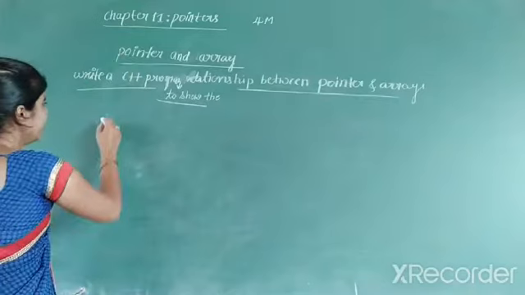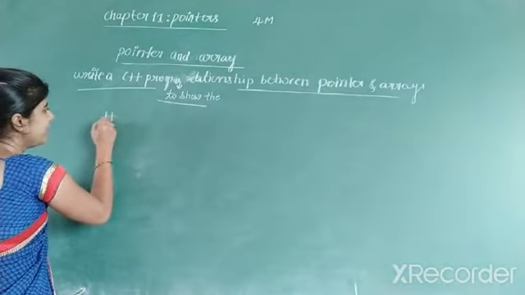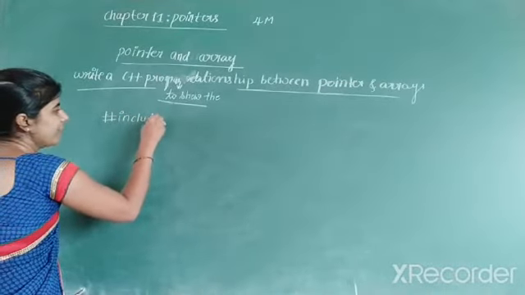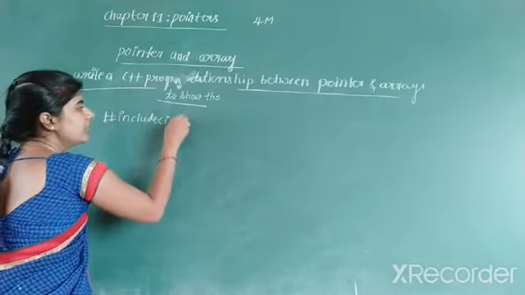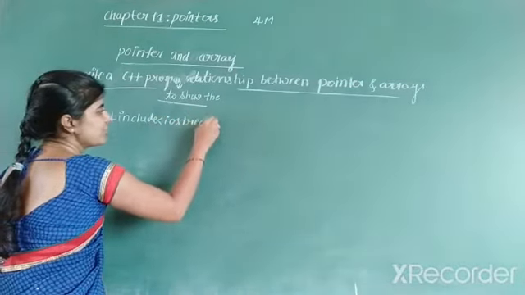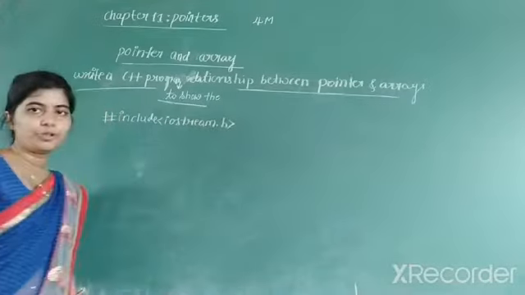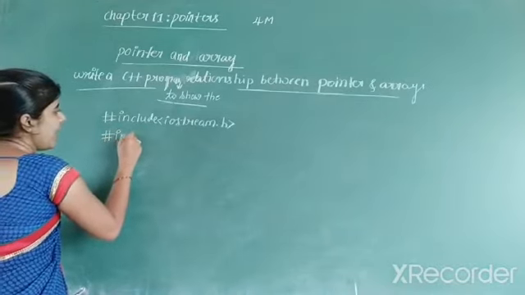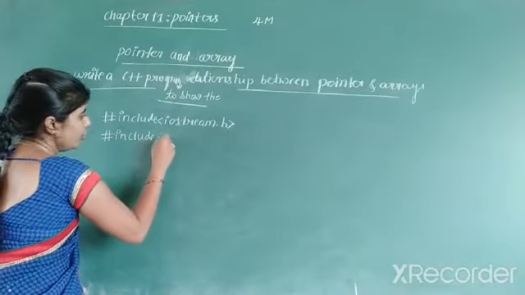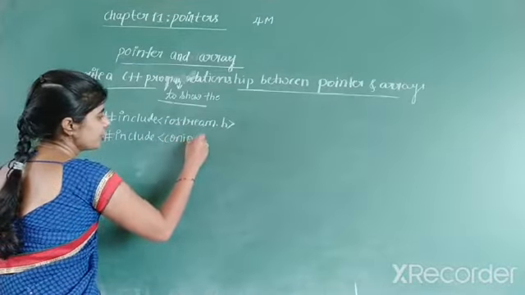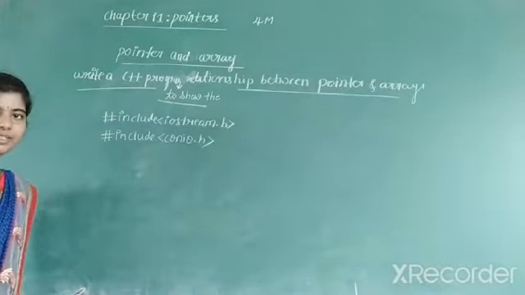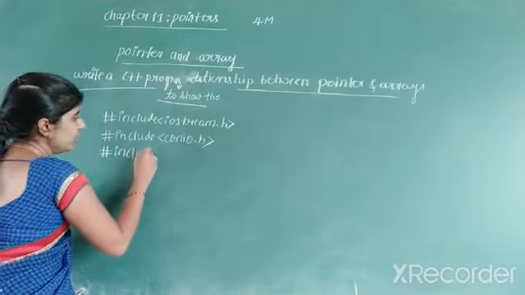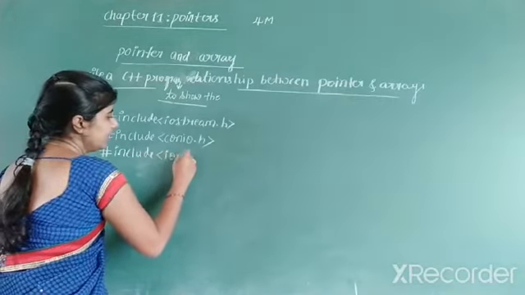As usual, in other programs also, we are writing the header files. Write 3 header files. #include iostream.h is the header file, input output stream.h. And next we have to write the header file called #include conio.h. That is the second header file. And the next header file is #include iomanip.h.